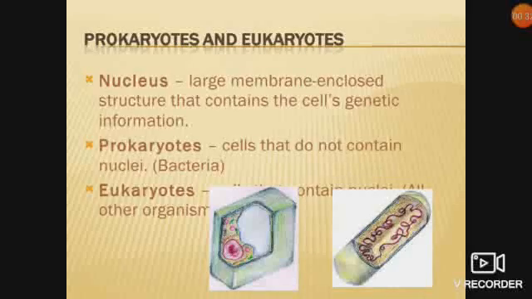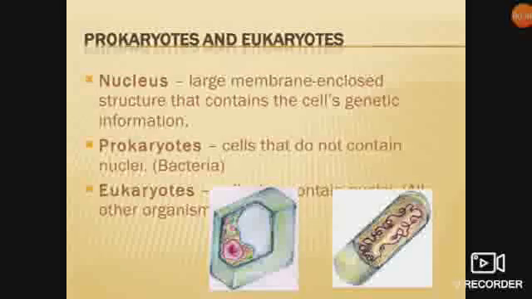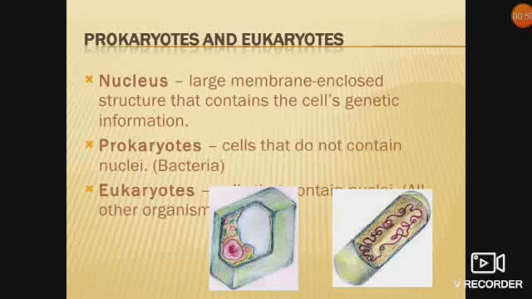Prokaryotes: cells that do not contain nuclei, that is, bacteria, as already discussed. Eukaryotes contain membrane bound cell organelles. Plant and animal cells come under the eukaryotic cell type. So on the basis of nucleus, the presence or absence of the nucleus decides whether the cell type is a prokaryotic type or a eukaryotic type.